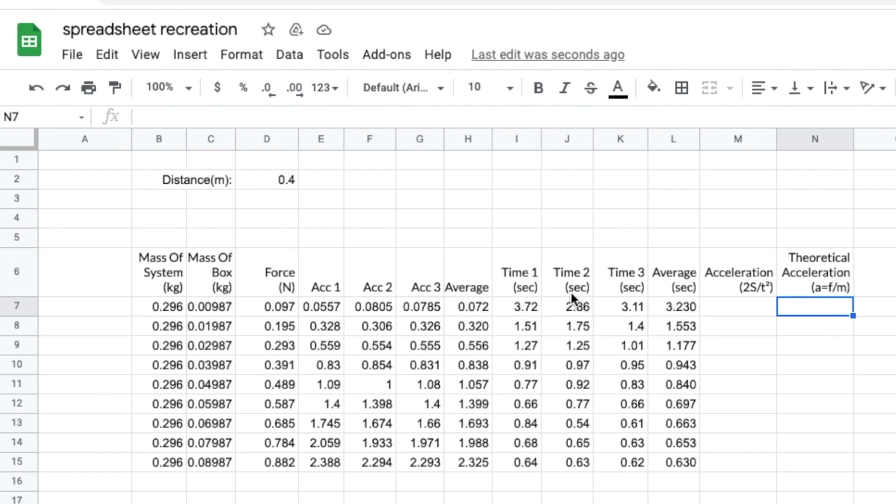So following the same method as before, select the cell, press equals, and the formula is force, which will be in this cell, so I'll select that, divided by, so I'll do the / sign for that, divided by the mass, which would be in this cell, so I'll select that, press enter, and it works. So pressing the buttons on the top menu bar to round, and using the dragging trick to transfer that formula to the rest of the cells below, and finished.